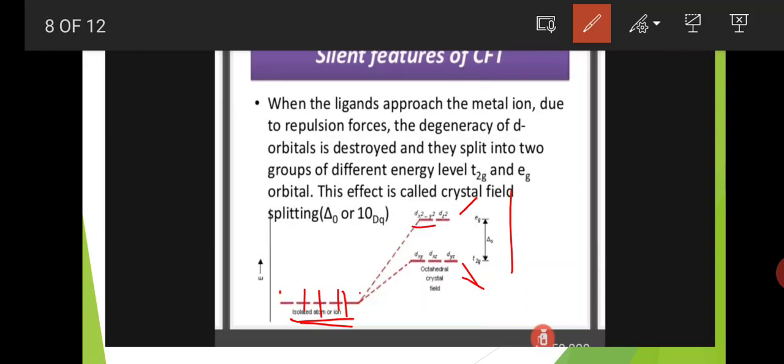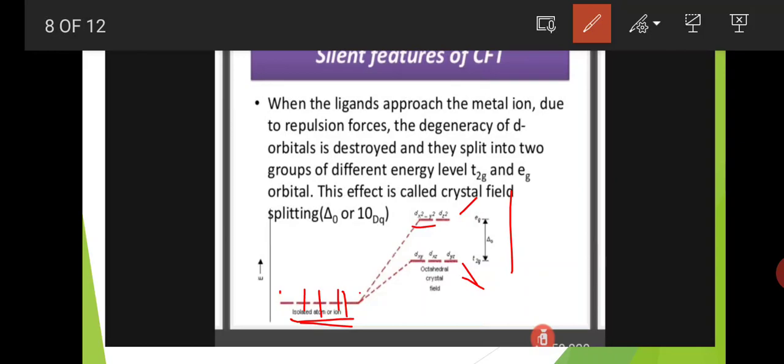At that time the d orbitals which are present on the axes undergo high electronic repulsions and get into high energy levels. Okay, this is in octahedral complexes. Octahedral complexes means the complexes have coordination number 6. Coordination number 6 means the metal accommodates 6 ligands.